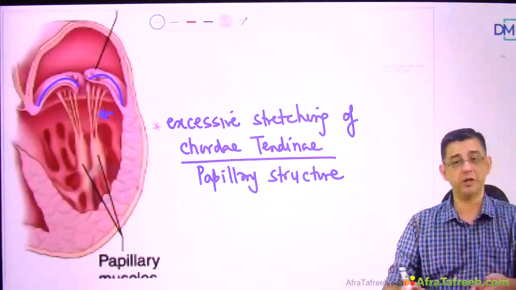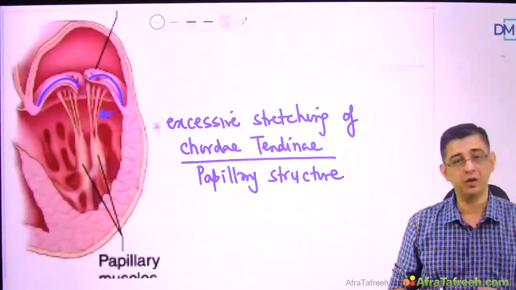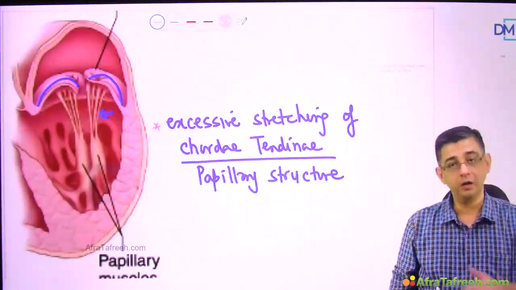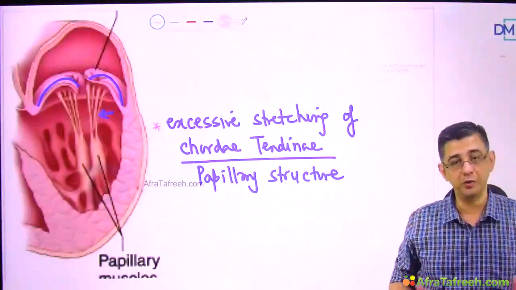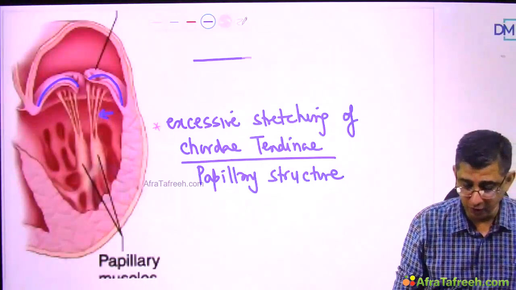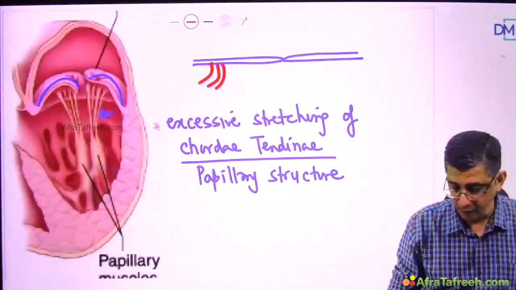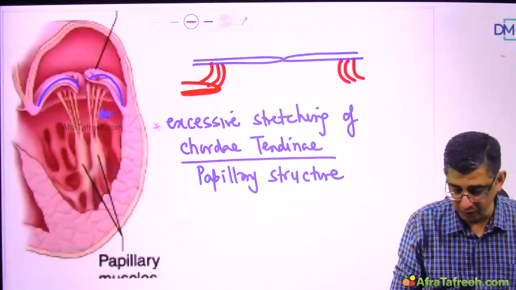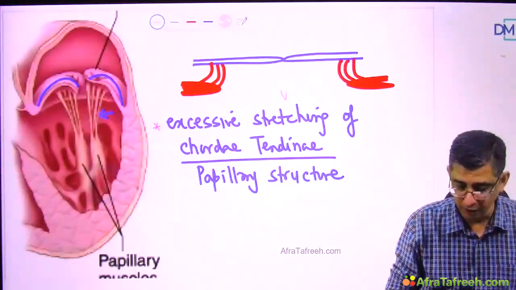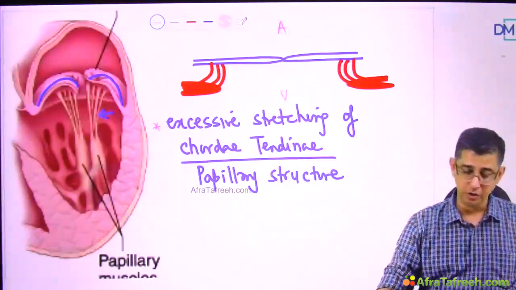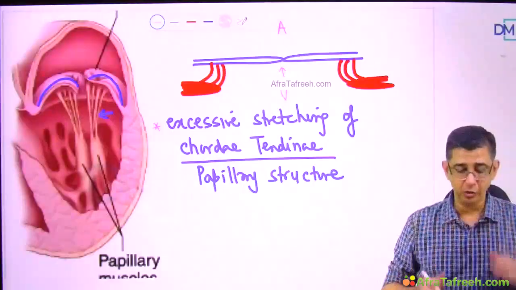When I'm saying excessive stretching, it means like a rubber band, the chordae tendineae is getting stretched. So due to the extra tension which is created in the chordae tendineae and the valve leaflets, due to stretching of them much more than normal, as the valve goes higher, it's not able to hold its position. Please appreciate the fact that in you and me, the valves are able to hold their position. On the undersurface of the valves, the chordae tendineae ensure that not a single drop of blood is ever able to leak from the ventricle side to the atrial side. You see, in you and me, the ventricular pressure is obviously more than atrial pressure. Not a single drop of blood is able to leak because the structure is so rock solid that the valve is able to hold its position.